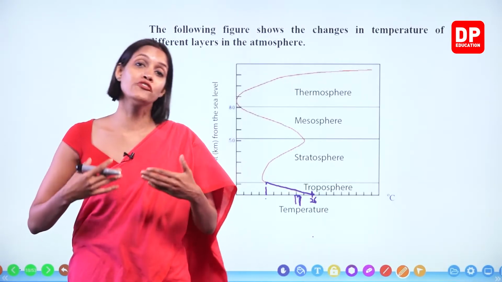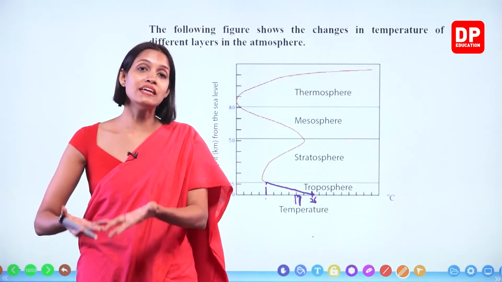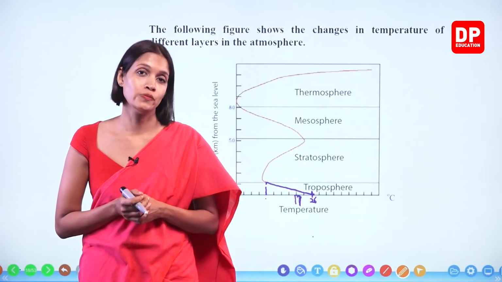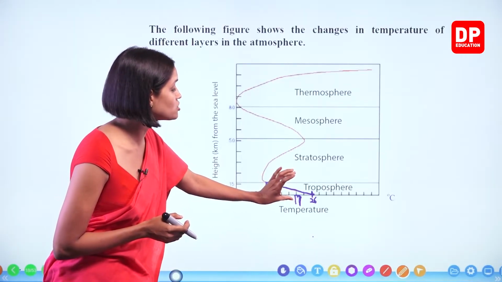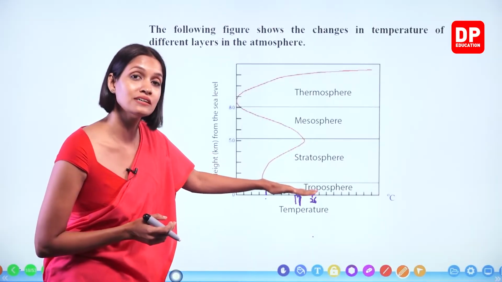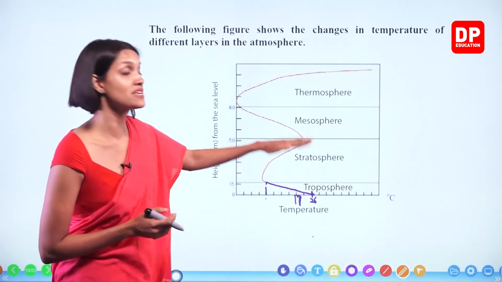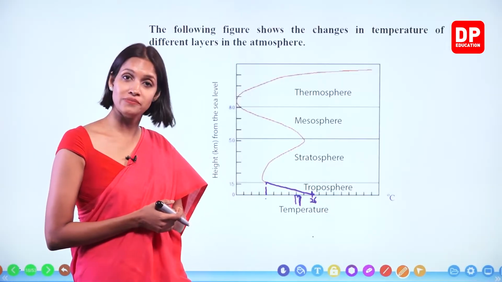When the temperature of the earth increases, this heat spreads to the air layers next to the earth too. Therefore, when you consider the entire troposphere, the temperature of the air closer to the earth is higher than that of the upper layers of the troposphere.